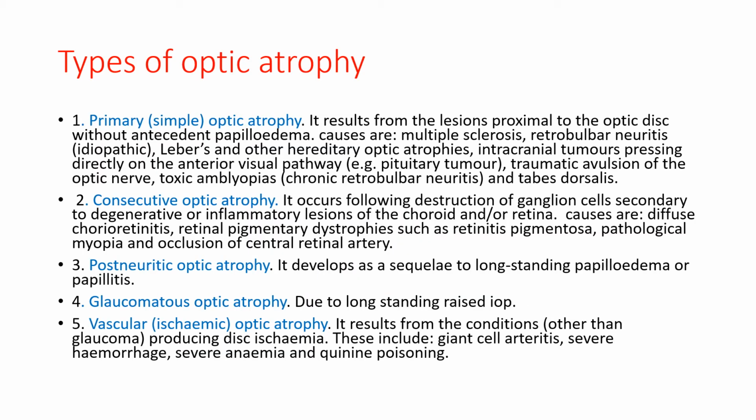Now, types of optic atrophy. The first one is primary optic atrophy or simple optic atrophy. It results from lesions proximal to the optic disc without antecedent papilledema.